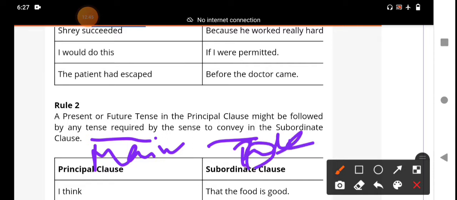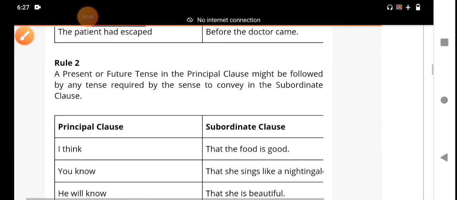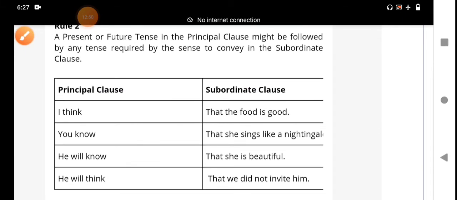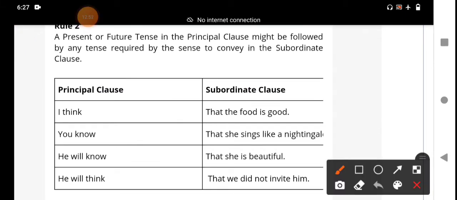You should observe through the examples so we can understand, my dear students. Please listen to me carefully, and observation is more important, thinking is more important. You frame so many examples for the English language, for improvement of grammatical rules and grammatical terminology. You have to practice more and more examples. For the principal clause, I think it means simple present tense.